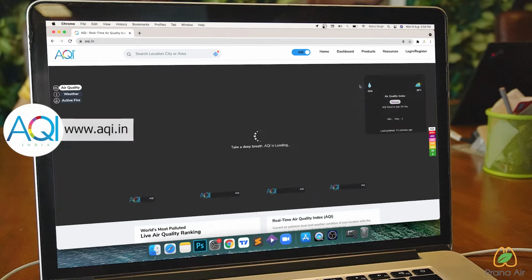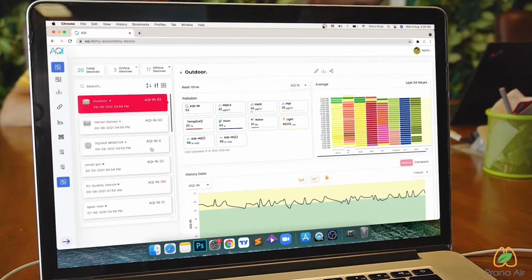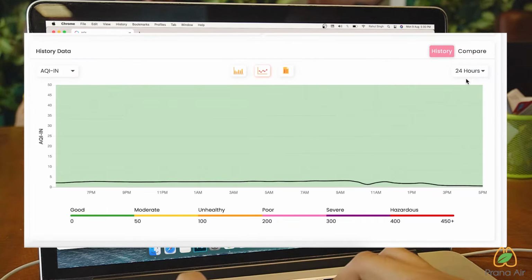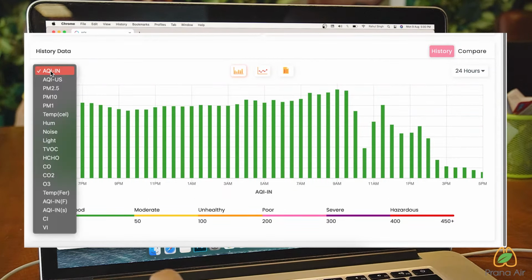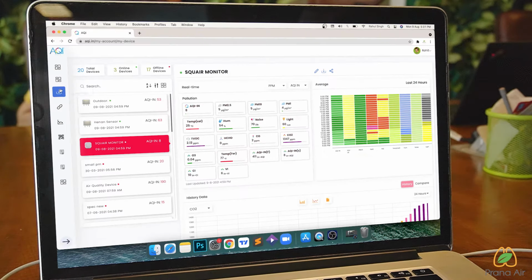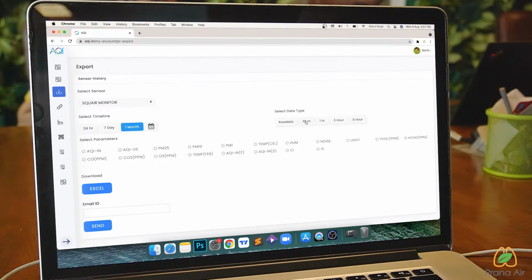The data could be analyzed in detail with the AQI Web Dashboard. It includes graphical and chart representation of the data in different time frames for better interpretation. Export your monitor's data for any parameter with a few clicks.